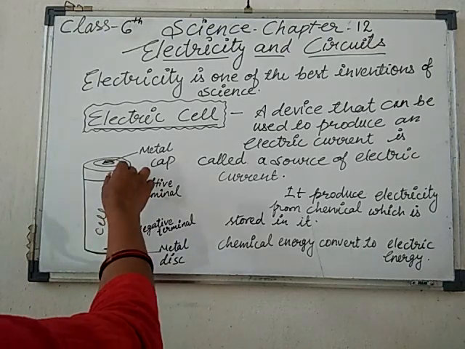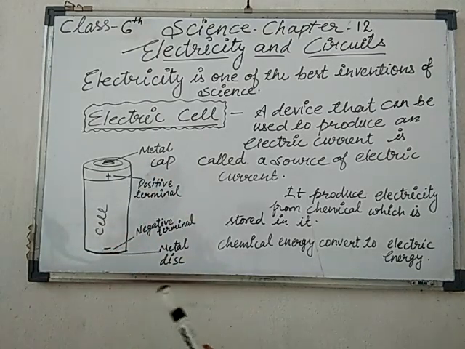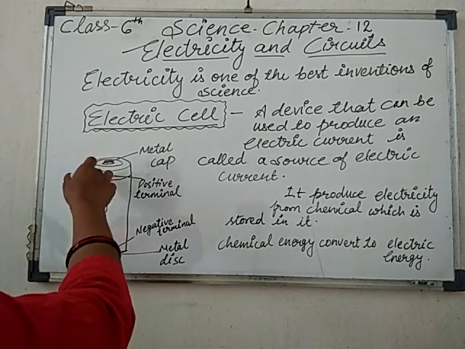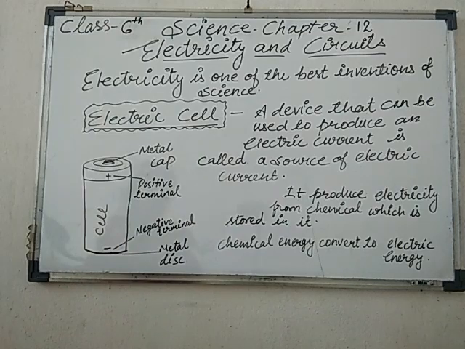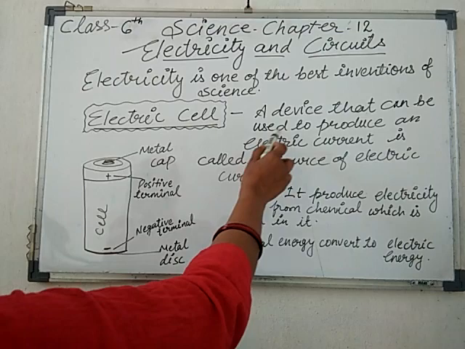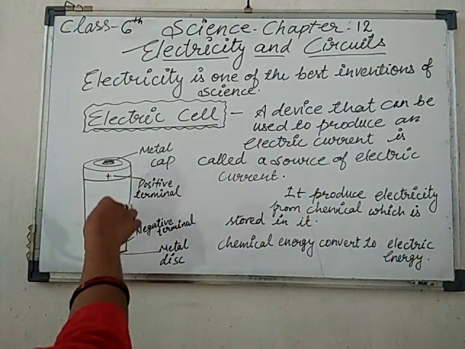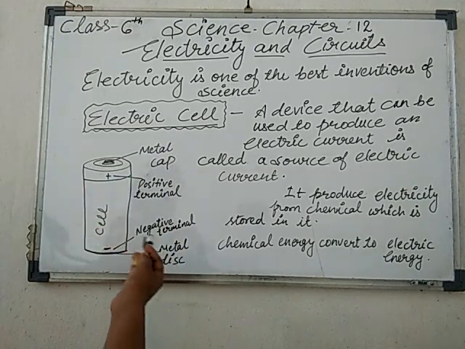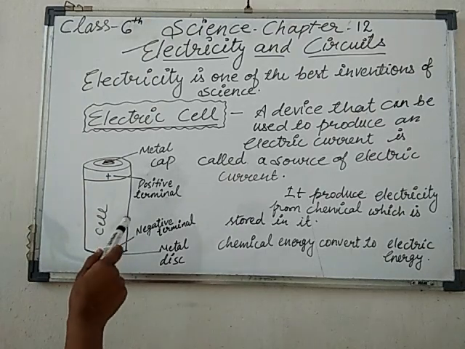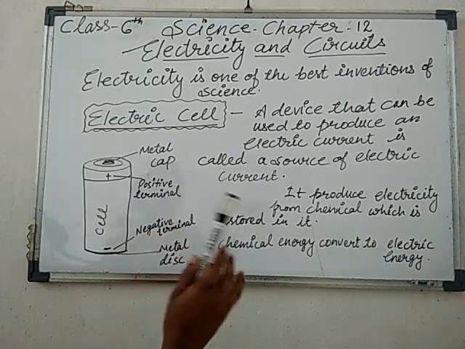Dear students, inside this cell there are some chemicals, like ammonium chloride, and many more chemicals are used here. A carbon rod is there, a zinc rod is there. An electric cell is a device that is used to produce an electric current. It is called the source of electric current. You can say, students, an electric cell is a source of electric current.